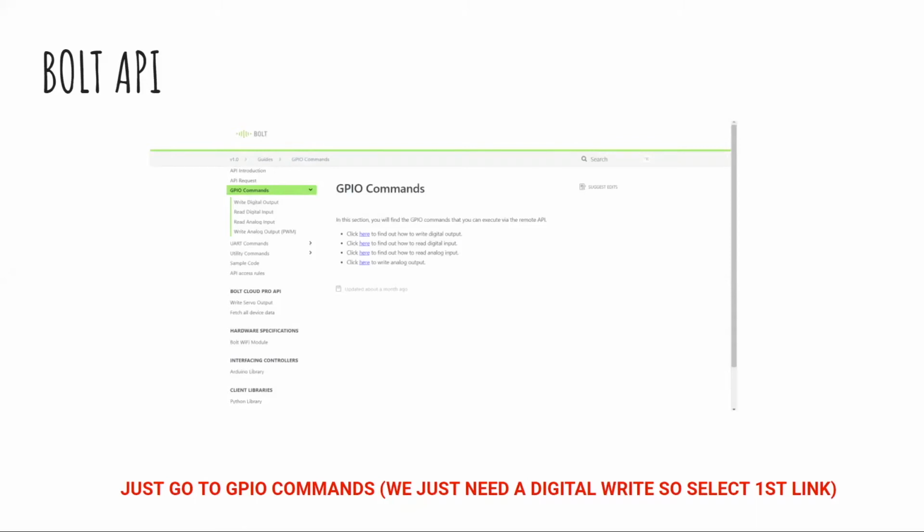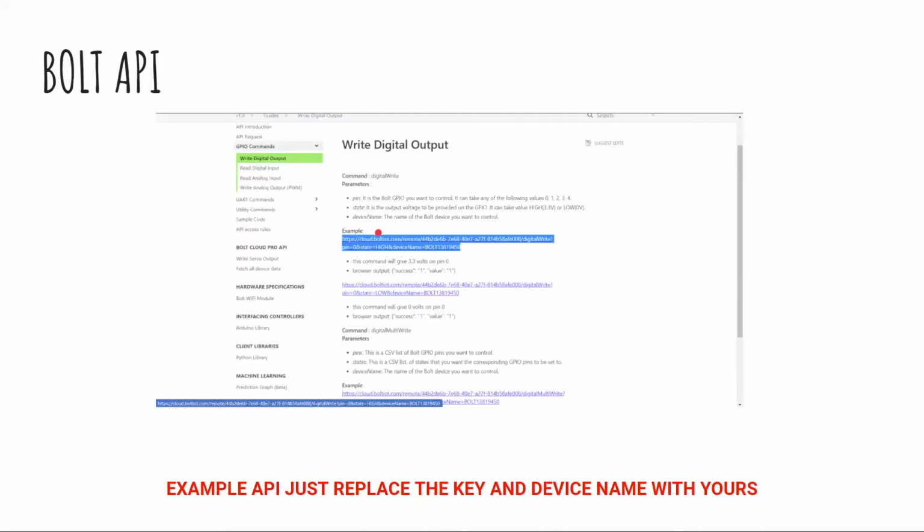Now in this case, I am working on an LED or a light. So it will be digital output. First of all, digital because there are only two cases, light on or off, and output because my light is an output device. So now we will go to the first one, where it's written: click here to find how to write digital output. We are using digital output, so we will click on that. Just click on this particular link and you will land on this page. Now here it's explained about the pin, value, GPIO pins and the state.